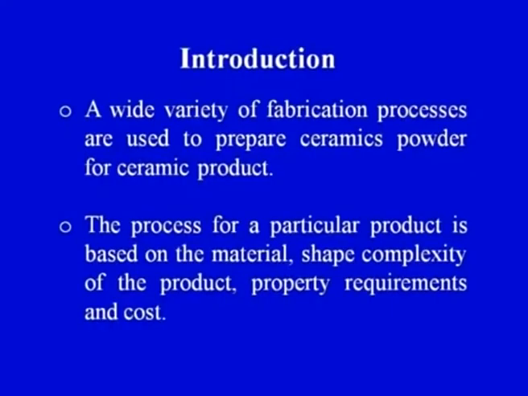The process for a particular product is based on the material. So, first of all for the raw material we have to see what type of powder is there, what is the particle size, what is the particle size distribution, what is the chemical composition of that powder, what is the phase composition of that powder, what is the state of agglomeration in that powder. All these desirable characteristics of the powders we will see, because these characteristics will define the powder basically.